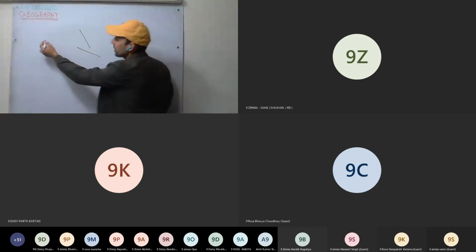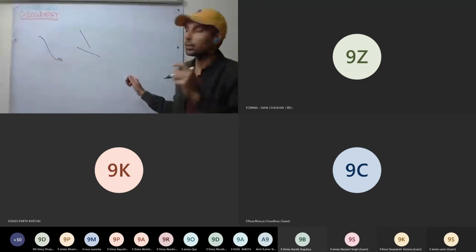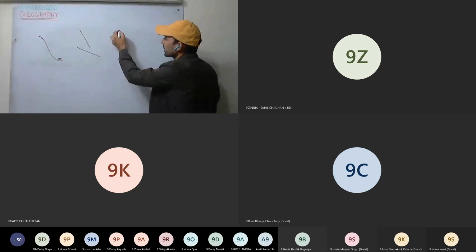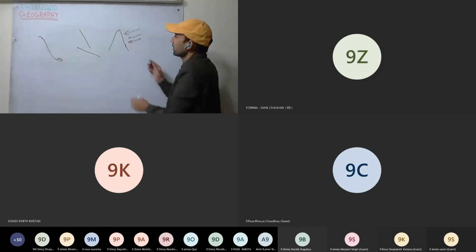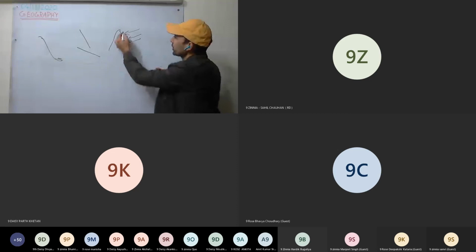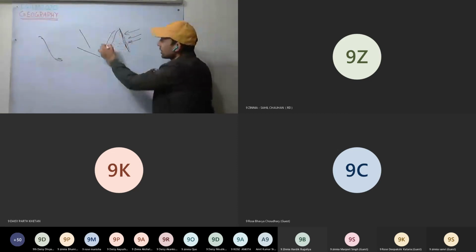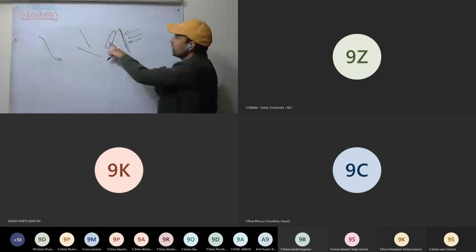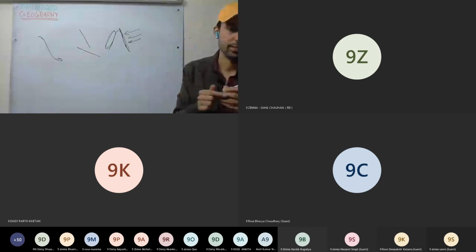Second is the temperature inversion we have discussed, the slope and the valley. Third is the direction of the slope. The southern part of the mountain will be getting most of the sunlight, and the northern part will be the shaded region, with very little or no direct sunlight reaching there. Those all you write.